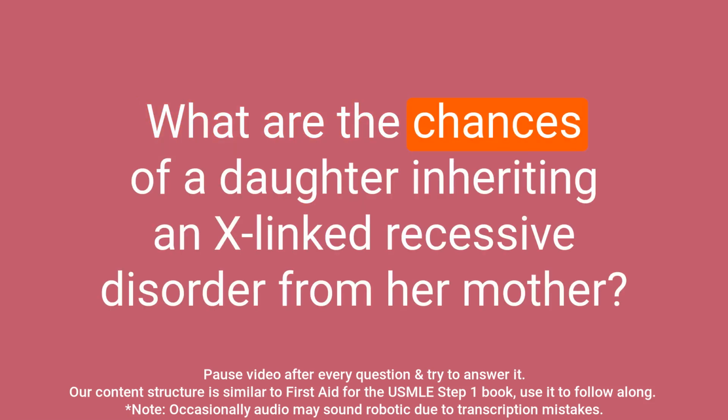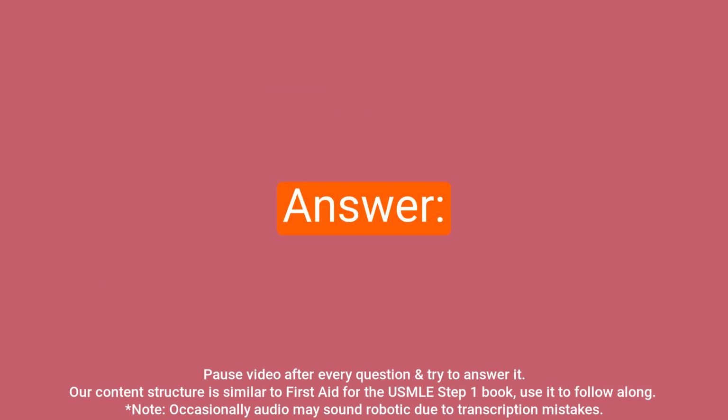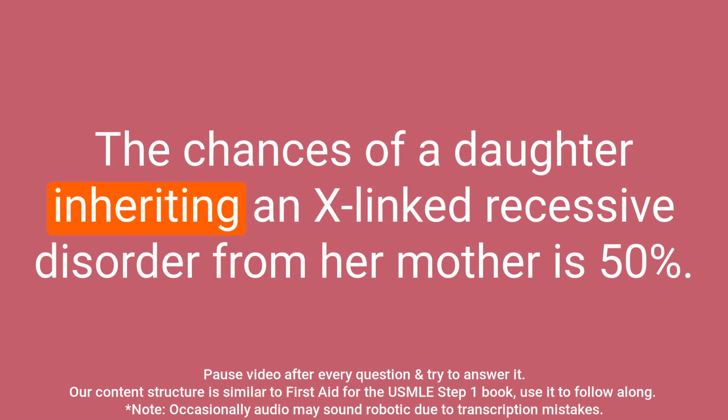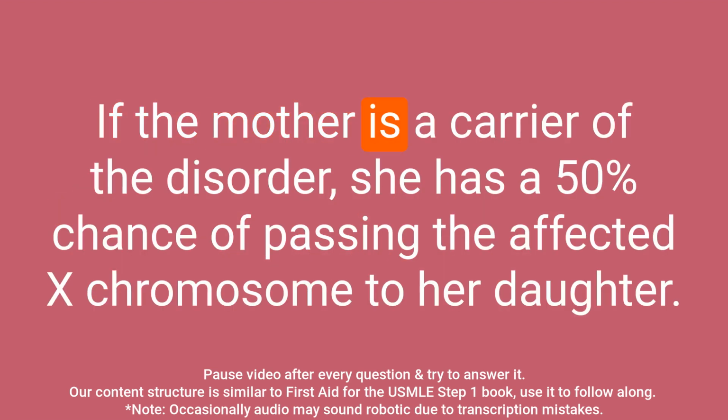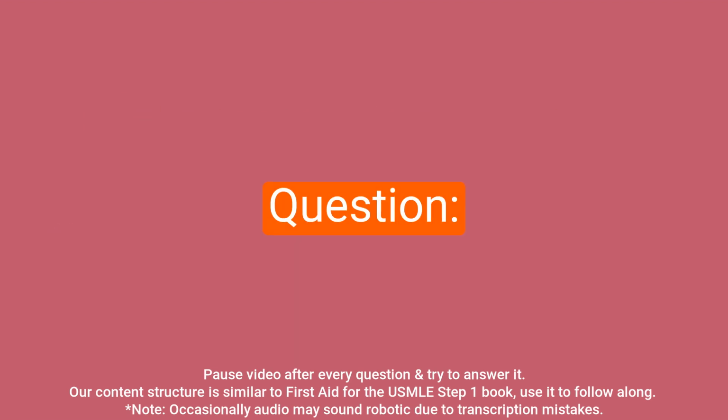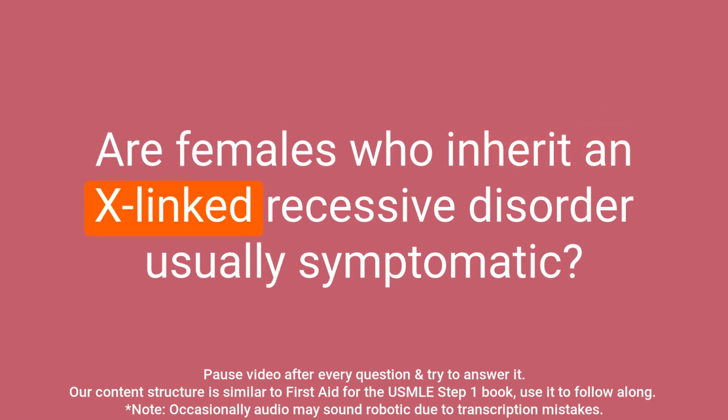Question: What are the chances of a daughter inheriting an X-linked recessive disorder from her mother? Answer: The chances of a daughter inheriting an X-linked recessive disorder from her mother is 50%. Daughters inherit one X chromosome from their mother and one from their father. If the mother is a carrier of the disorder, she has a 50% chance of passing the affected X chromosome to her daughter.